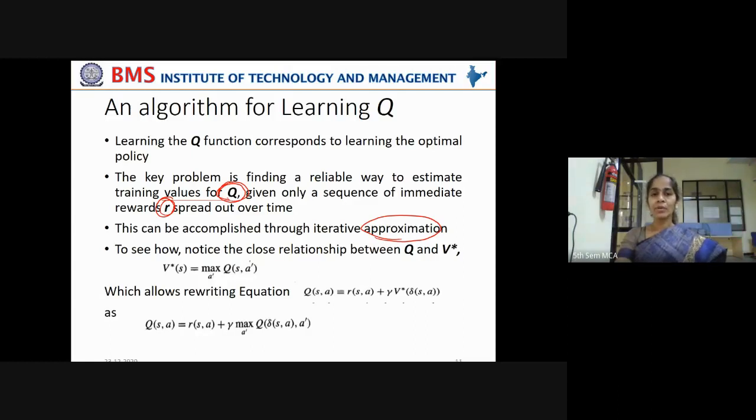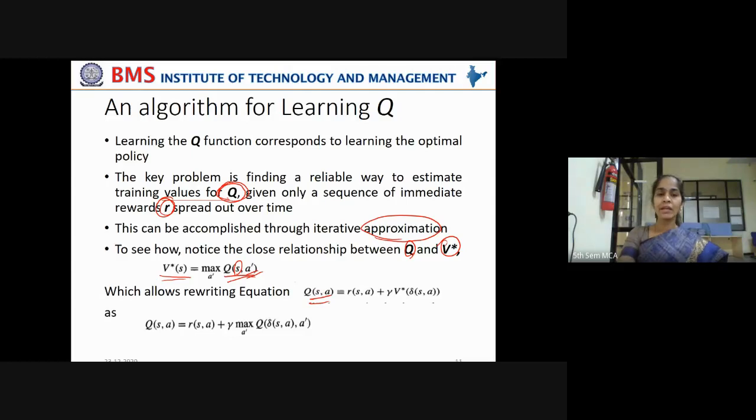Now to see how, notice the close relationship between Q and V star. What is V star? The value of cumulative rewards. What is Q? That is also the value of cumulative rewards. So how can we represent them together? The value of cumulative rewards when moved from state S can be represented as maximization of the Q function for moving from state S by taking a sequence of actions A dash, which allows rewriting the equation. Now this Q function equation is the sum of the immediate reward and the next state's cumulative reward value.